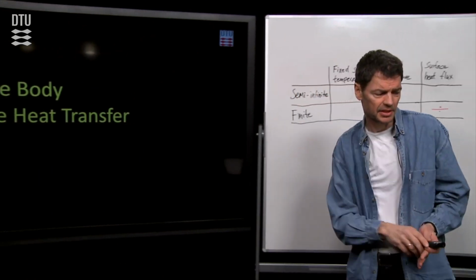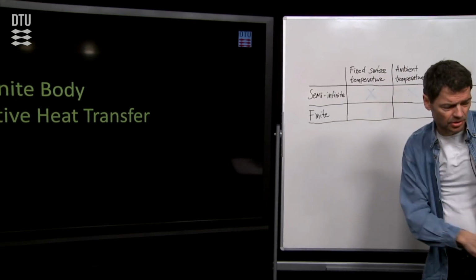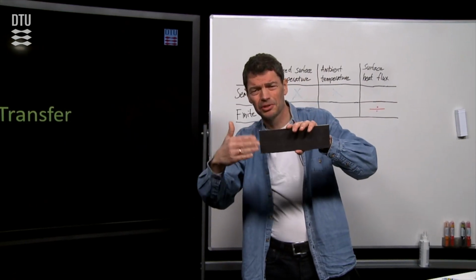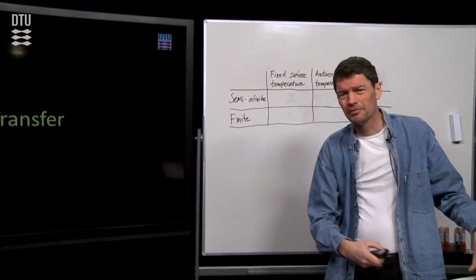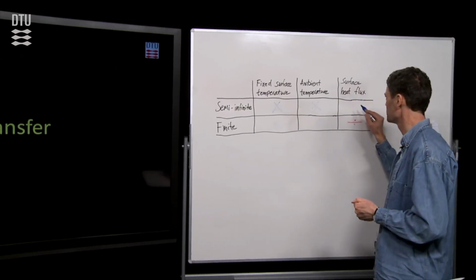The next case is that we have, again, a semi-infinite body, and then at the surface of the material, a heat flux is impinging onto the surface, like solar gain that you could have on the surface. For such a case, I'll just put a cross in our table over here, of course, so we can see that we are progressing.